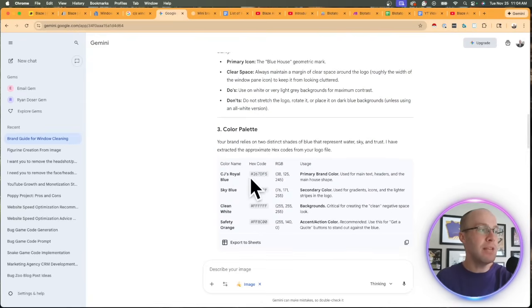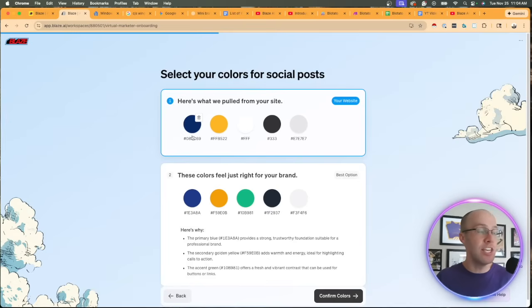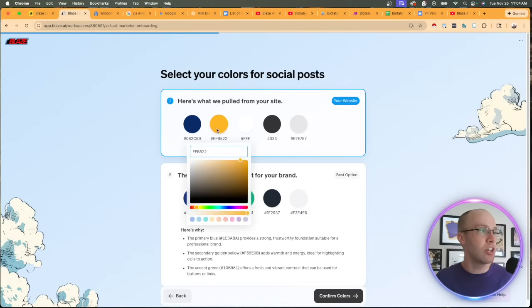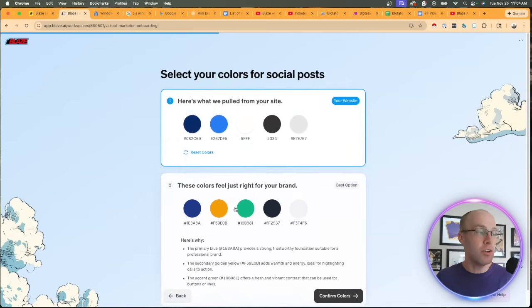And so what I mean by this and why this is important here, this hex code for the CJ's Royal Blue, I noticed that that blue is different than what Blaze showed in the social post colors right here. It doesn't match that blue of the logo, the lighter blue. So I can come in here and let's say I still want this navy blue. I don't necessarily want this goldish color. I can come in here, change the color, and just like that. Or, you can come in here and add and edit whatever other colors you want.